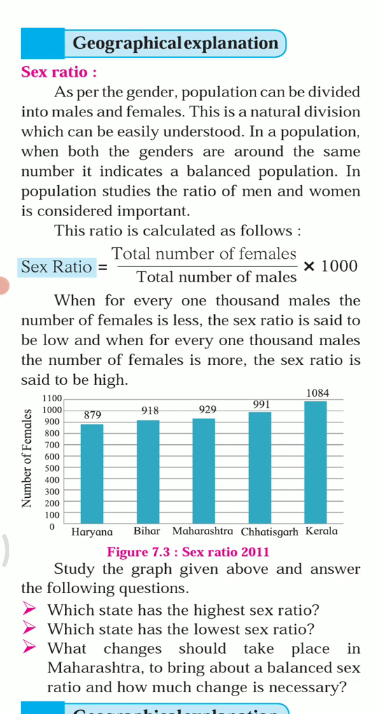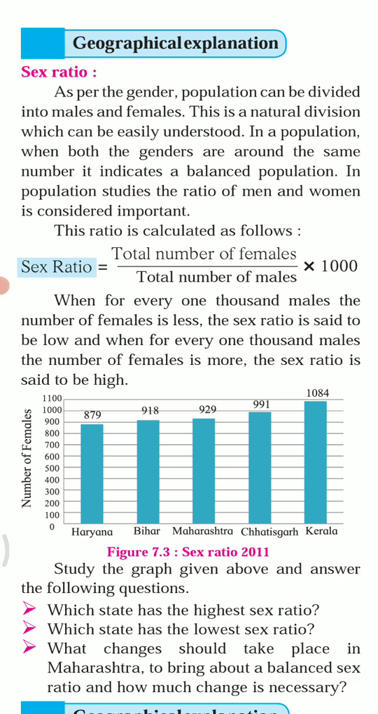The first one is sex ratio structure. What is sex ratio? As per the gender, population can be divided into males and females. This is a natural division which can be easily understood. In a population, when both the genders are around the same number, it indicates a balanced population. In population studies, the ratio of men and women is considered important.